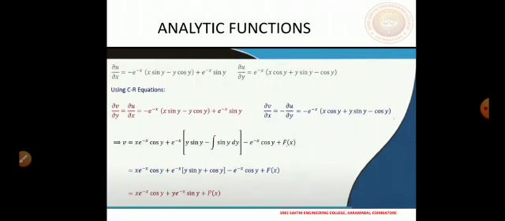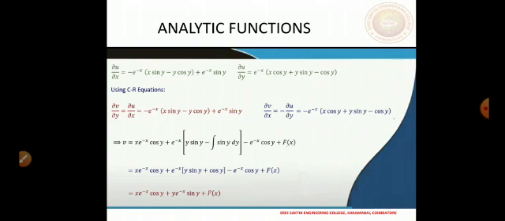So we can integrate this, and from these equations we got the v here. Just by simplifying this, we got the v coming from the equation dou v by dou y equal to dou u by dou x.